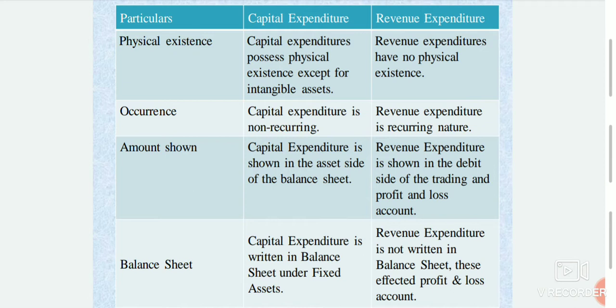The last one, balance sheet. Capital expenditure is written in the balance sheet under fixed assets. It is indicated on the balance sheet until its benefits are thoroughly exhausted. Then revenue expenditure is not written in the balance sheet. It affects the profit and loss account. Revenue expenditure is not shown on the balance sheet.